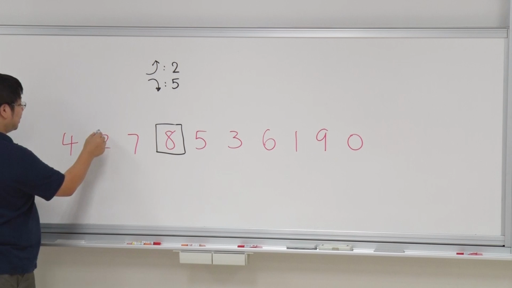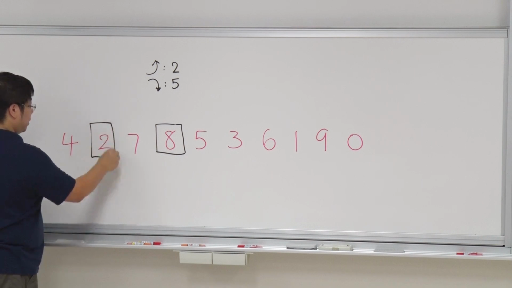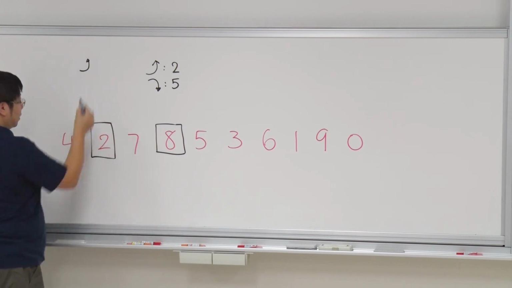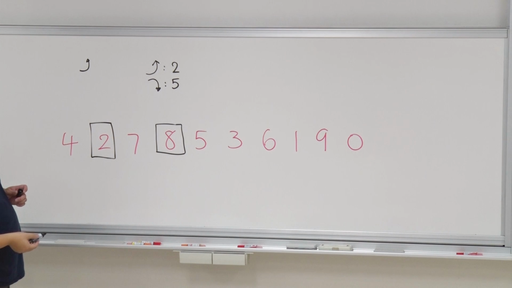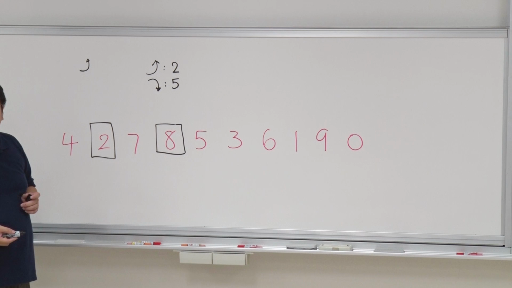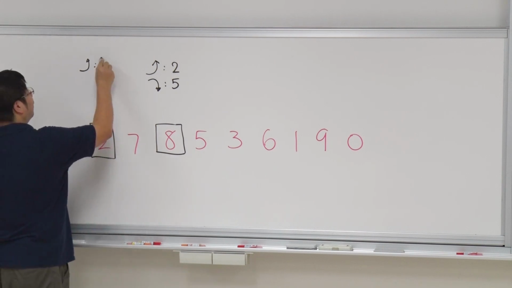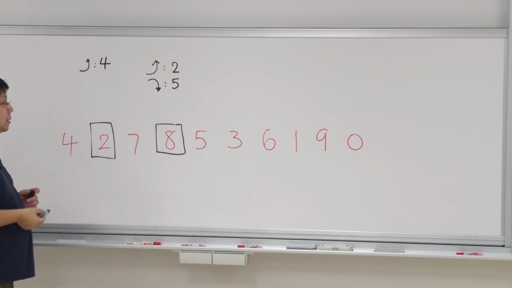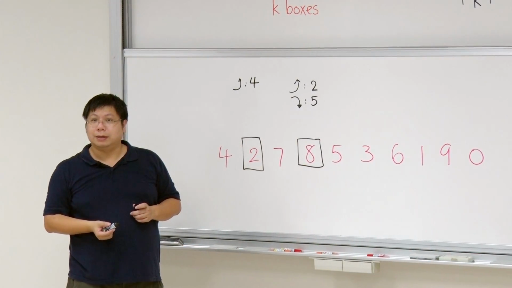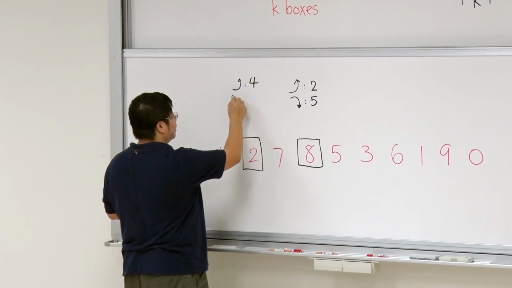How about this one? Let's say this position. What is the longest increasing? It is going to be 4, 5, and so on, 1, 2, 3, 4. So the length is 4. And the longest decreasing is 3. Is that okay?